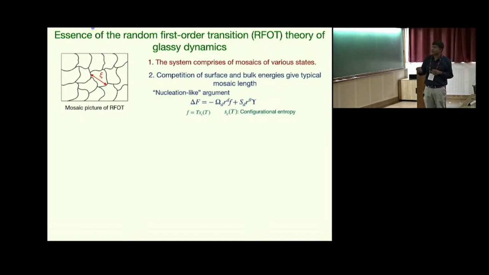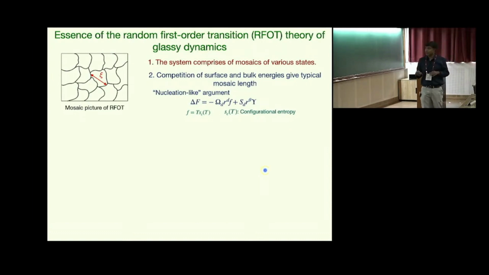So this bulk term basically is the gain in free energy because it wants to escape from one state to the other. And the surface term represents the surface mismatch energy. Now here note that this S_d is the surface area of a unit sphere, but theta is not d minus 1. It can be different from d minus 1 within this theory.